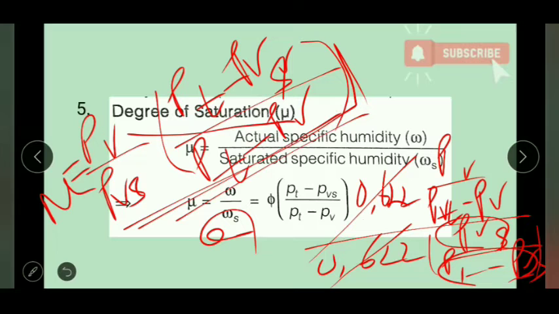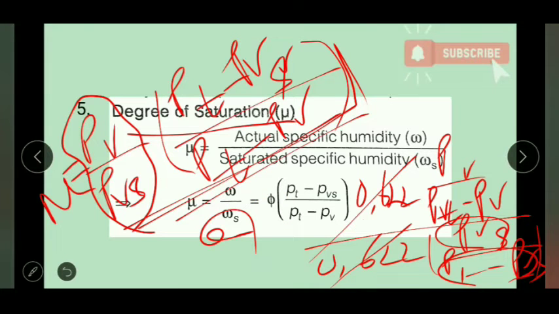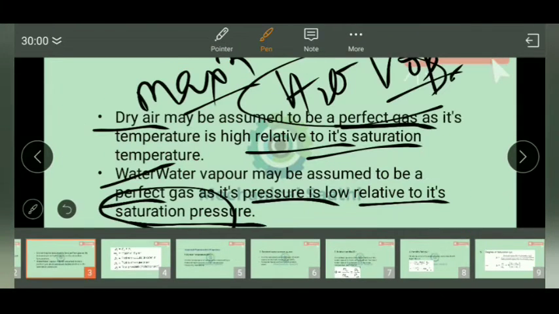Another thing: Pv by Pvs is nothing but the relative humidity, which we know is Pv by Pvs. So we can put there mu equal to the relative humidity, denoted by phi. So the degree of saturation equals phi into Pt minus Pvs divided by Pt minus Pv. Let me erase all those things so that it will be clearly visible to you.